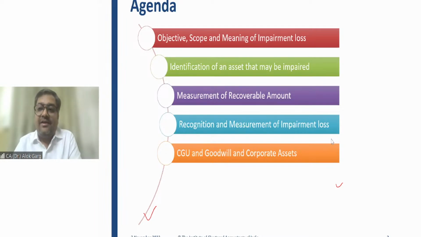But what is the term used in this standard for the impairment of a group of assets? You have already heard about that term in your accounting standard 28 as well. Can you tell me what is the term used in this standard for the impairment of a group of assets?